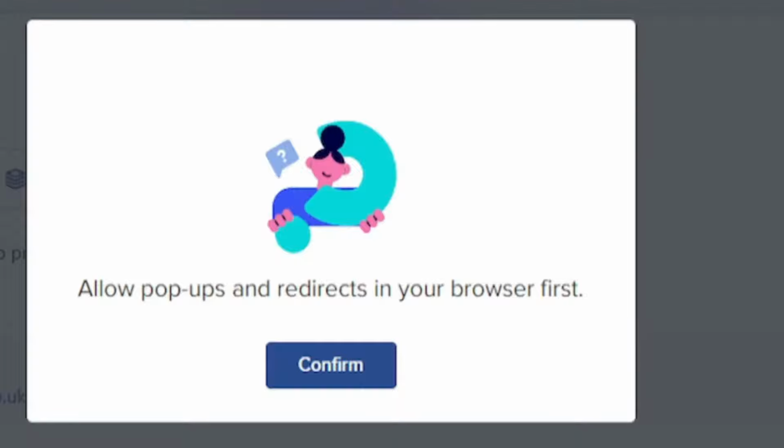It'll basically say allow pop-ups and redirects in your browser first once you finish this process. So make sure your browser has enabled those, because otherwise you're going to have a problem, guys, when pop-ups don't show, or if you have some kind of ad blocker or plugin which may mess up the process. So make sure that's fixed first, then press confirm. After that, it will have a security prompt and open up a new window, and you basically have to leave this open to process your payment and verify you.